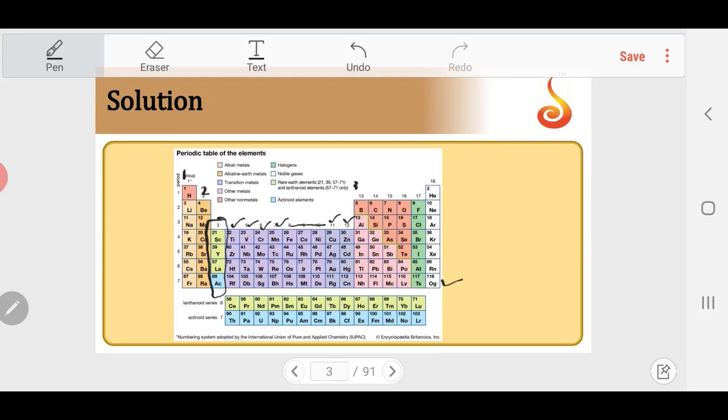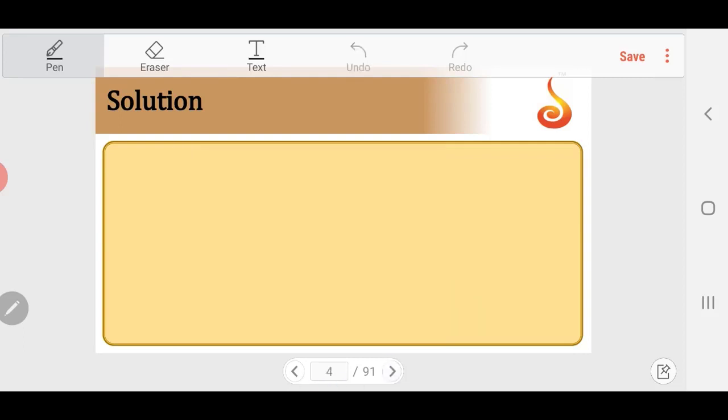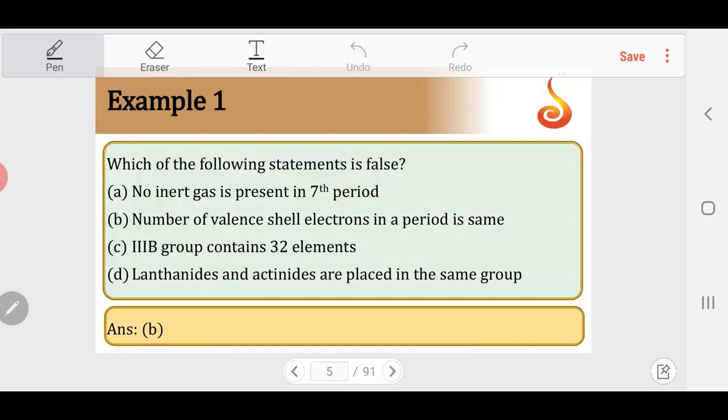In the 3B group, I can see only 4 elements as of now. But you see here, after lanthanum 57, the next element is 72. So the entire lanthanides, these 14 elements, belong to the same group. In the same way, actinium and these actinides also belong to the same group. So 4 here, 14 plus 14, 28, plus 4, 32 elements in group 3B. And lanthanides and actinides are in the same group, that is 3B itself. So the answer should be statement B, which is wrong. The other three are correct.